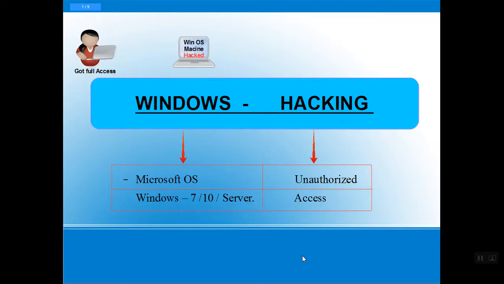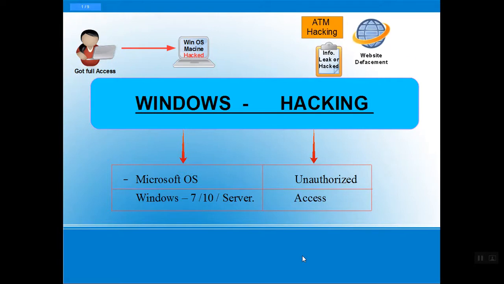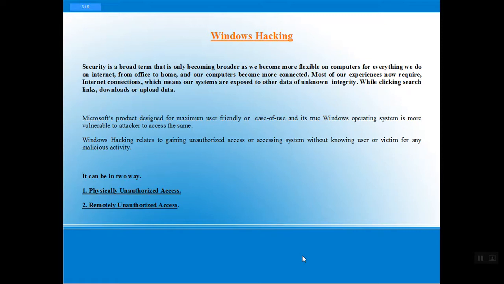In Windows, as we can see, if attackers want to access a Windows operating system, simply he needs to connect to that system by social engineering. It can be physical or it can be remote. Simply getting the access is hacking the Windows operating system. Later on we're going to explain in detail. In hacking terms, as we know, in today's world there are lots of crimes happening related to ATM hacking, information leaked or hacked, website defacement or email hacking. These are growing very dramatically in this world and we need to be much more secure from hackers. So here we go. We'll start with Windows hacking.